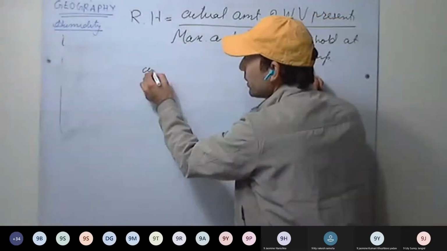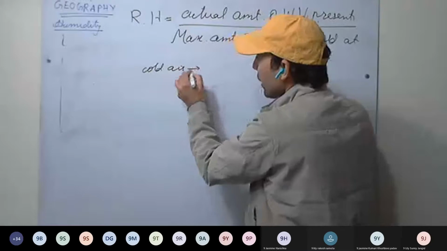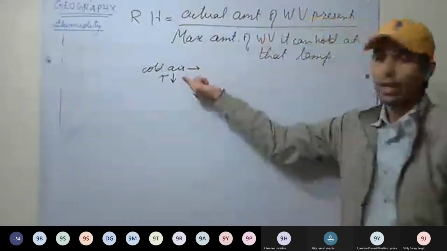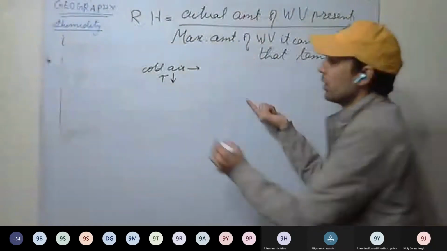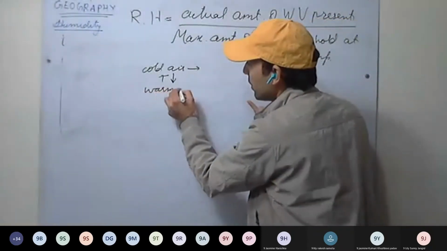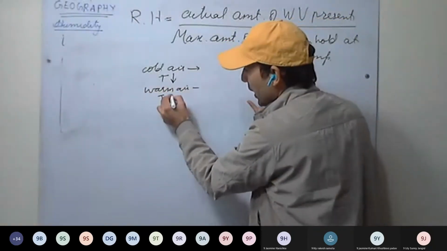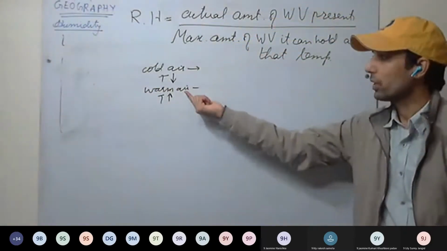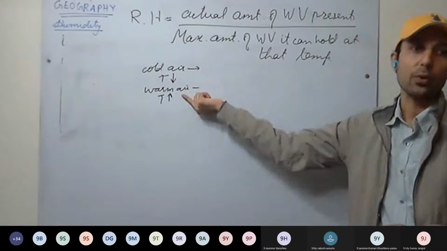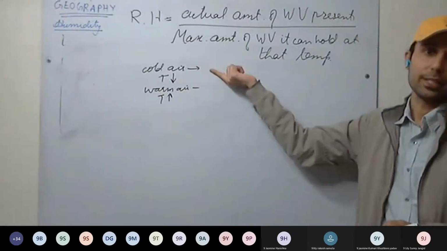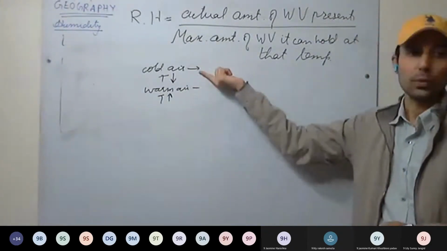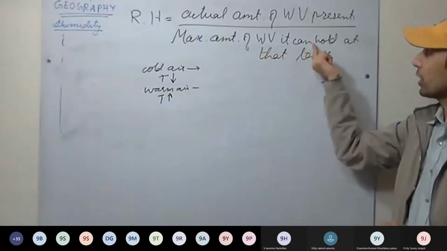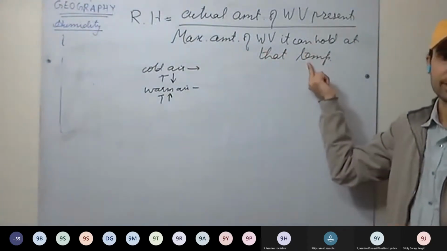So if it is cold air, temperature is less, it will have less capacity to hold the moisture. Whereas warm air, temperature will be high, it has more capacity to hold the moisture. The maximum amount of water vapor that warm air can hold is more as compared to cold air. So as the air gets warmer, the maximum amount of water vapor that it can hold increases.